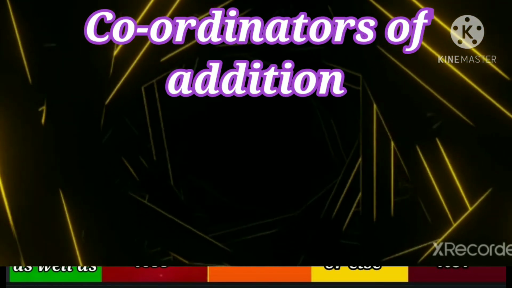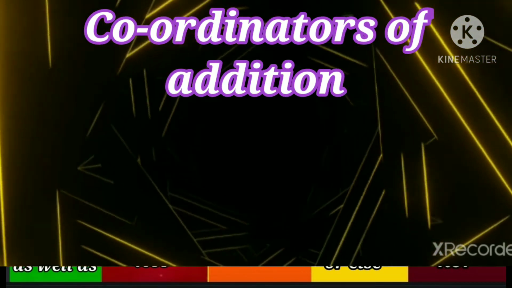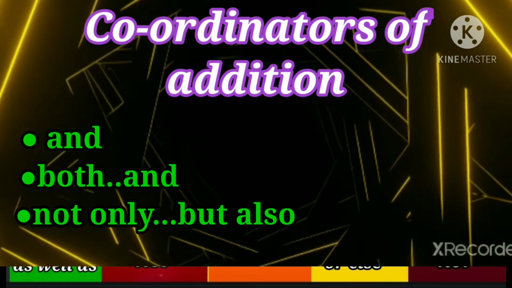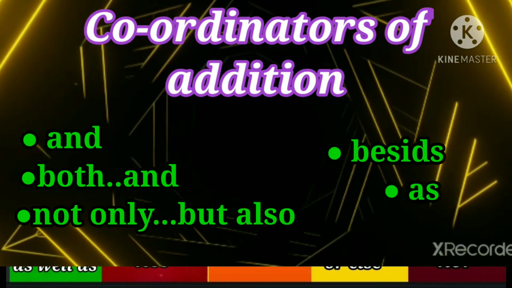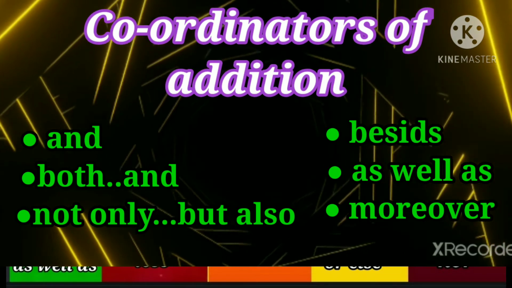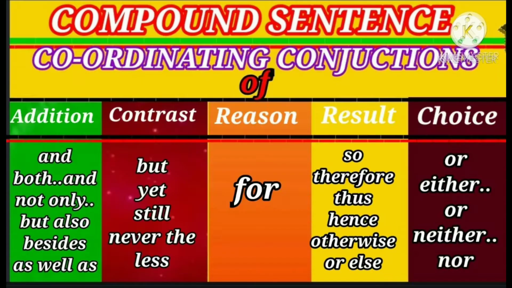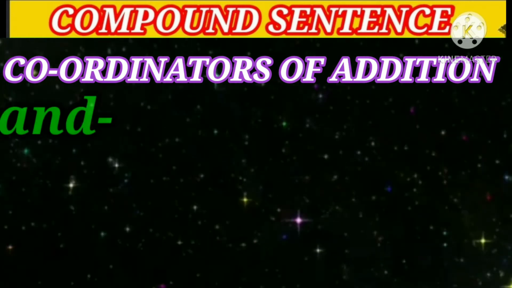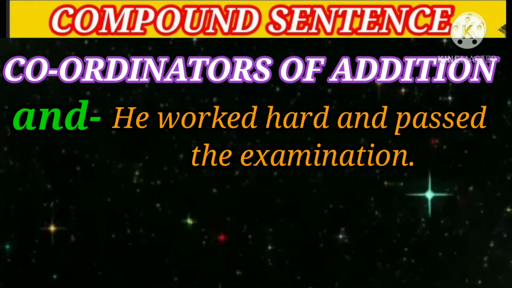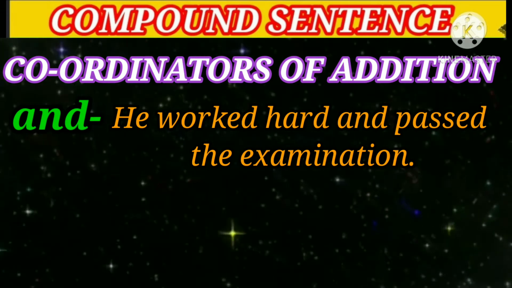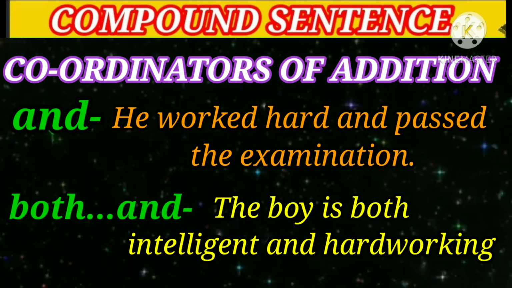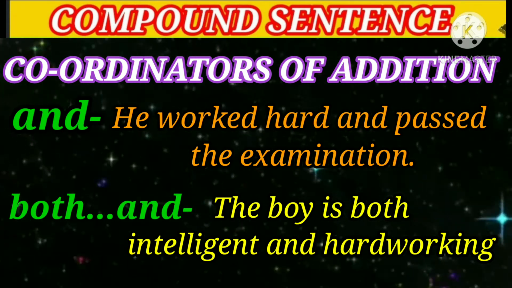First, the coordinators of addition. They are and, both and, not only but also, besides, as well as, moreover, etc. Now let's make sentences using these coordinators. And: he worked hard and passed the examination. Both and: the boy is both intelligent and hardworking.